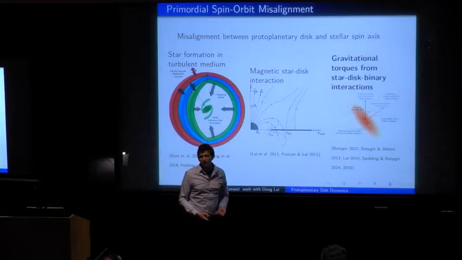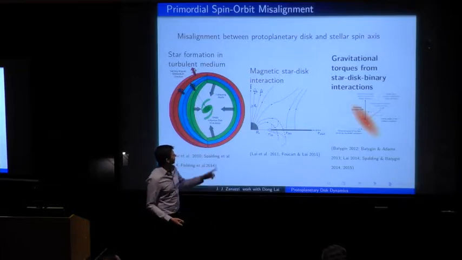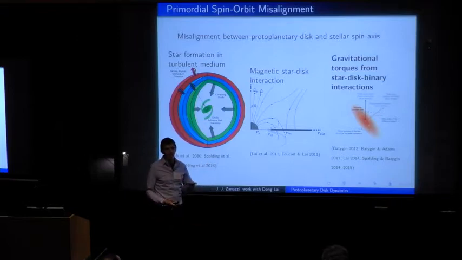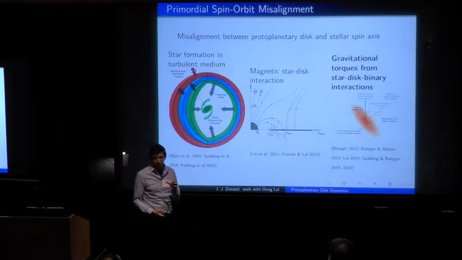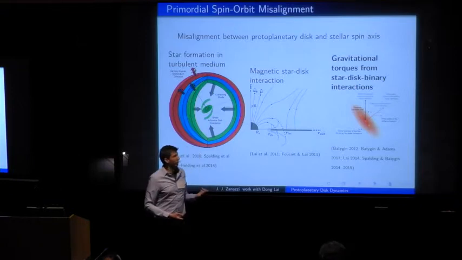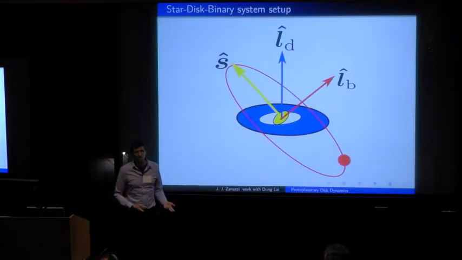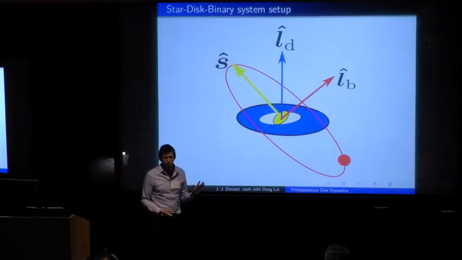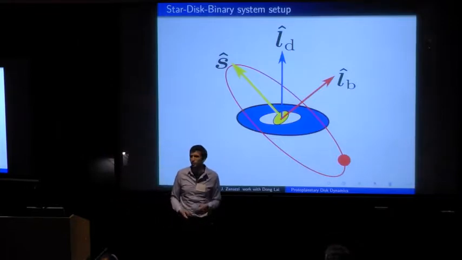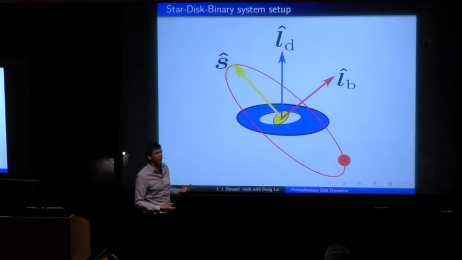And the specific mechanism which I'm going to discuss today is the gravitational torque acting on the protoplanetary disk, where the planet is still forming, by an inclined binary companion. But before I discuss how my work fits into the picture, I'm going to discuss the picture itself, which led up to my work, which was pioneering work done by Konstantin Batygin and my previous advisor Dong Lai, among many others.